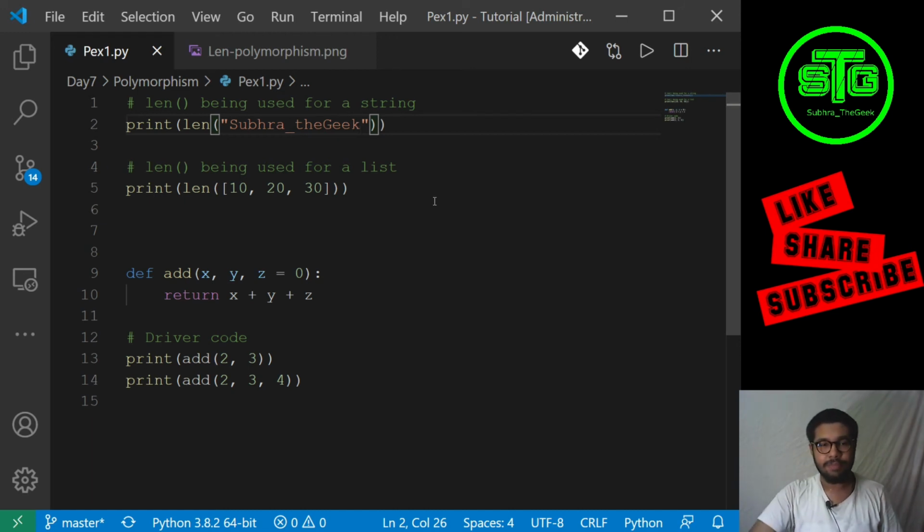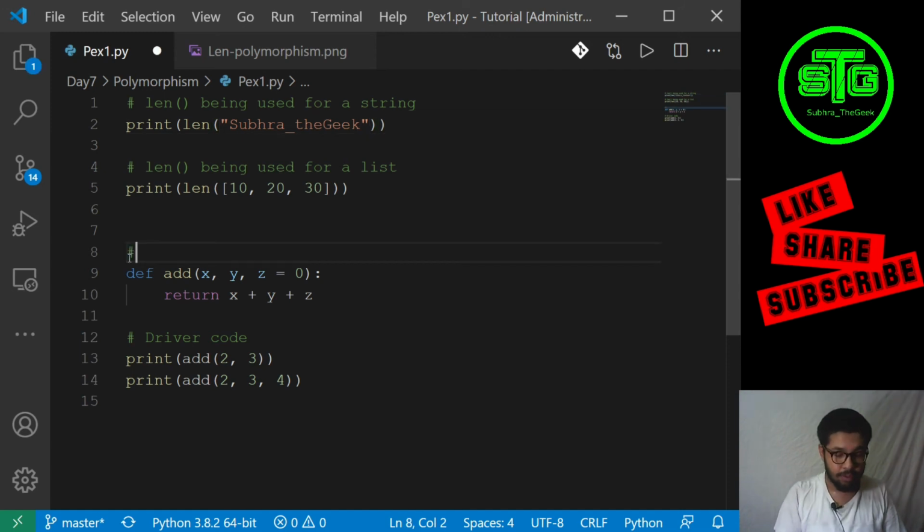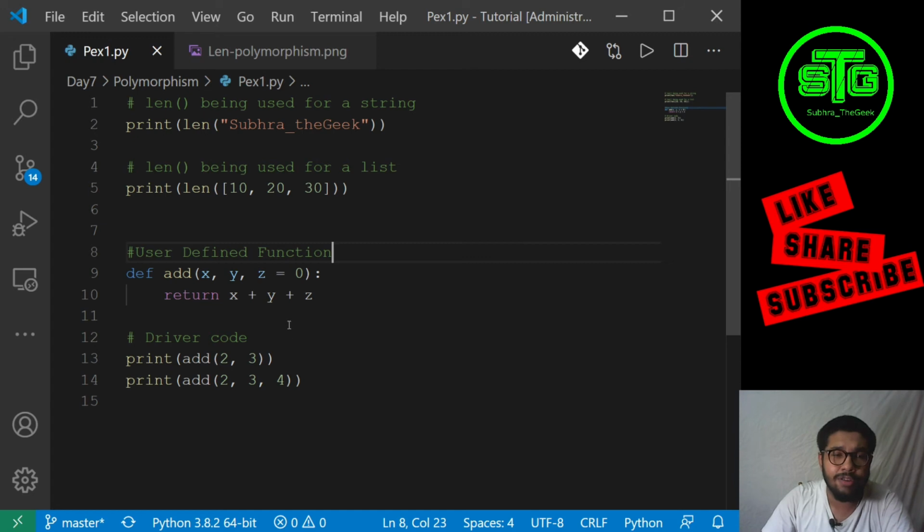And I have defined another function over here, add. So how can we overload a user defined function? I have defined add. Now I am passing two parameters, 2 and 3. When I pass two parameters, it will take z as 0. z is a variable which is initialized to 0, so if I don't pass any value, it will take it as 0. This I talked about in the functions class. I will link that function class over here, also in the I button at the top.